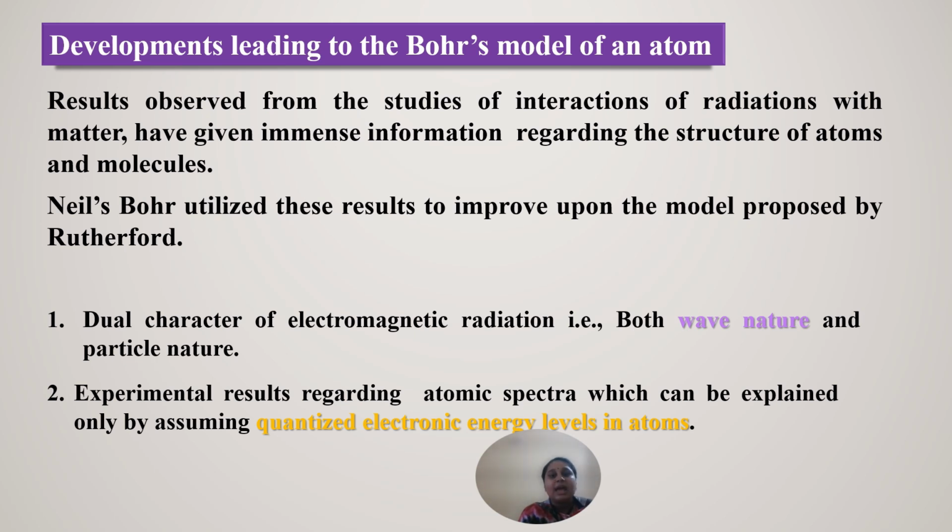Electromagnetic radiation has both wave nature and particle nature. And the experiments regarding atomic spectra were explained by the quantized electron energy levels in atoms.